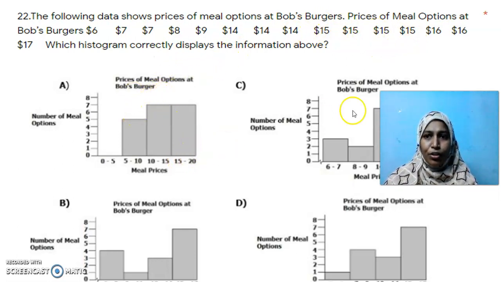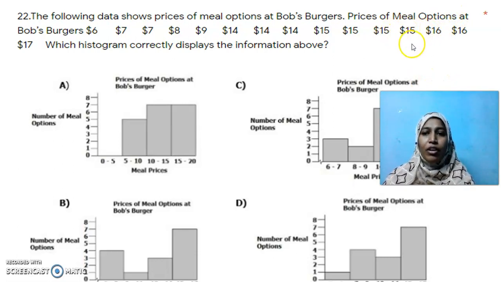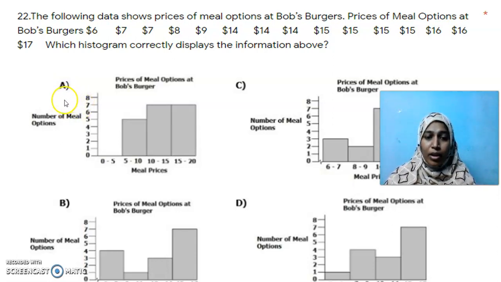But when I come to 15 to 20, after 15 I have to count. That 15 will go into the first bar, and 15.1 onwards comes to the next bar. So I have 1, 2, 3 alone. I think while I cut and copy pasted, I have missed a few data. Okay children, so the best option is A. Even this option is also wrong, but among all these 4, the best option is A. I have given marks for option A, which satisfies the basic necessity of a histogram.